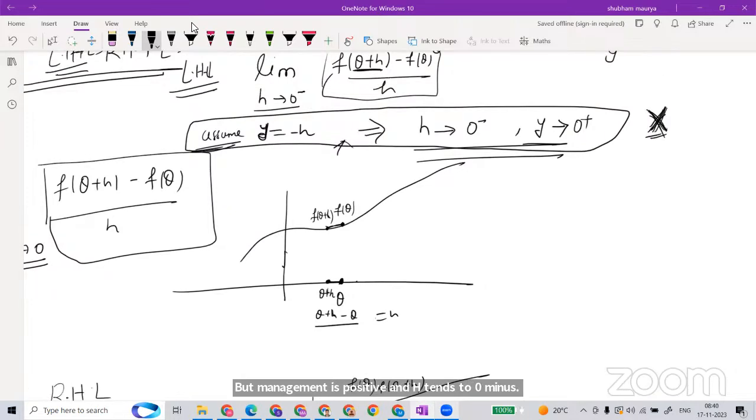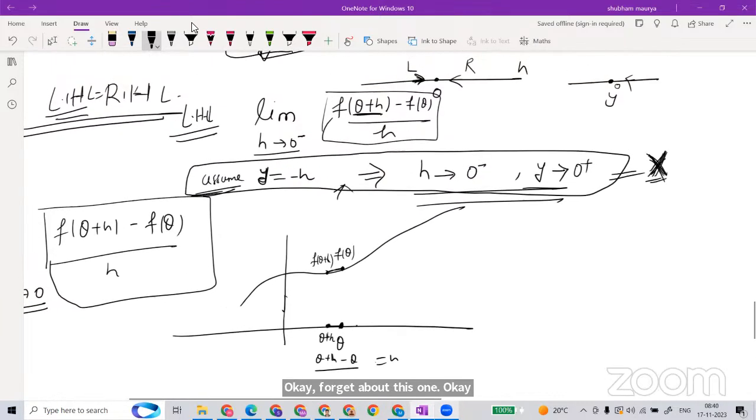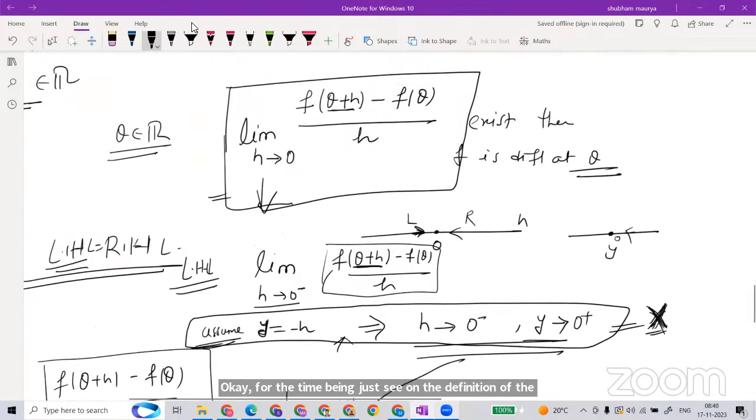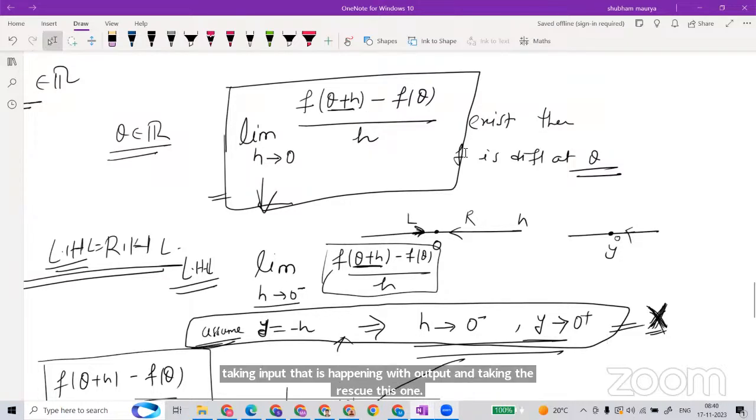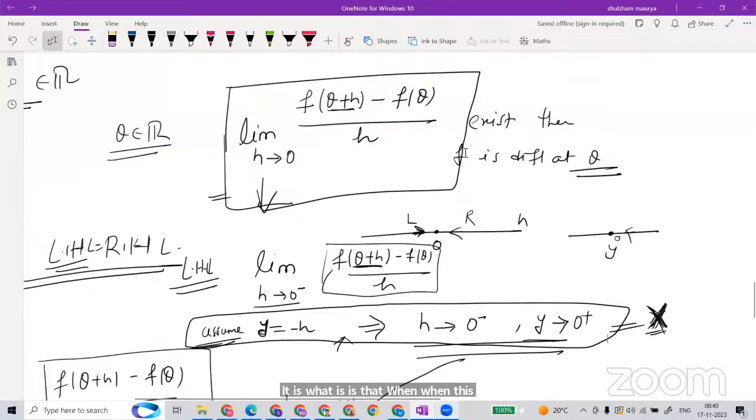I will first write the definition. Forget about this one. For the time being, just see the definition of differentiability. I will come back to this. It means a small increment in the output, whatever increment you take in the input, and taking the ratio. The question is whether the limit exists when the increment is very, very small. If it exists, then you will say the function is differentiable, and if it does not, then you will say the function is not differentiable. And this limit depends on the left and right.